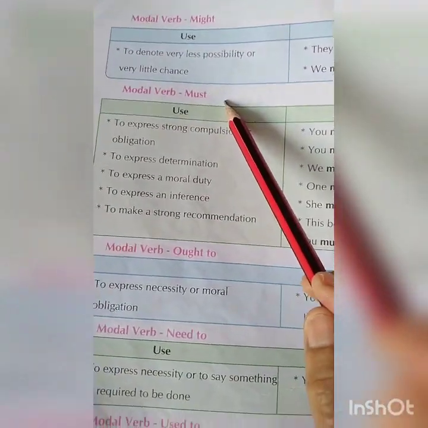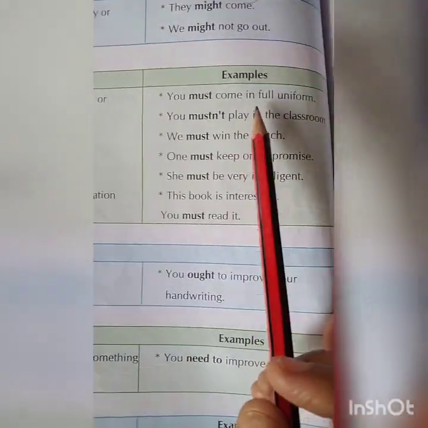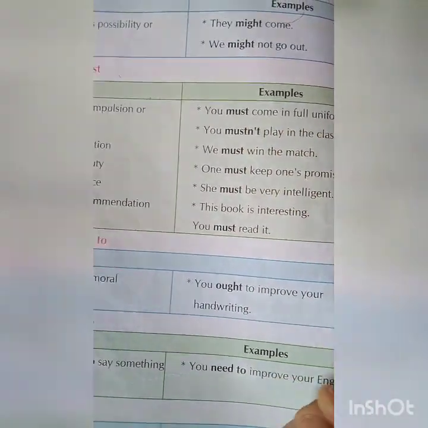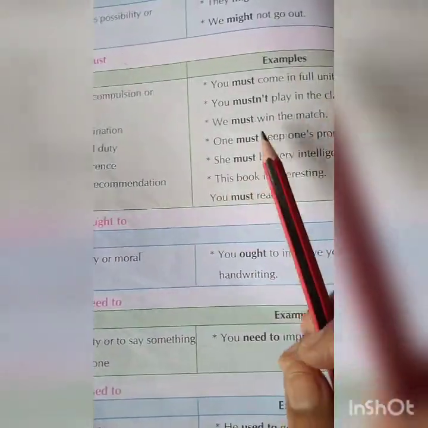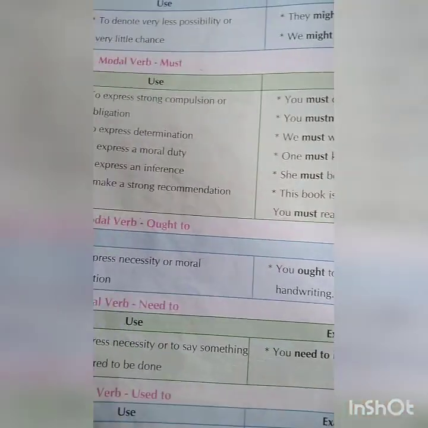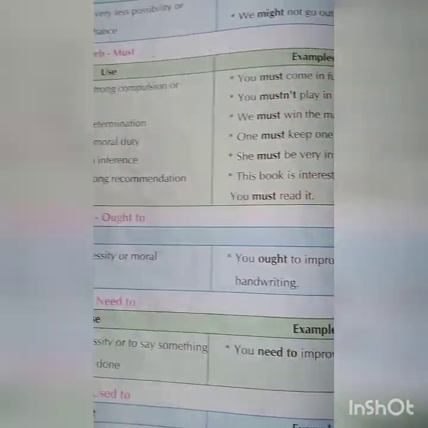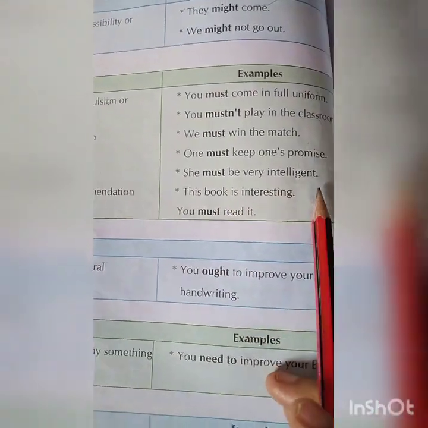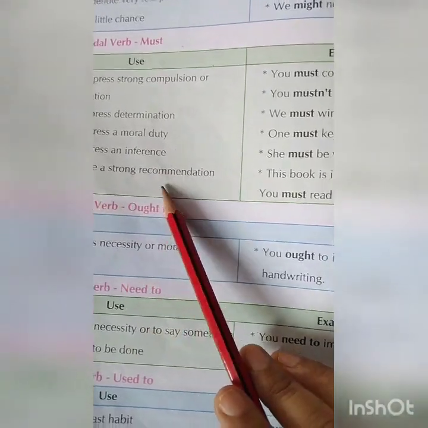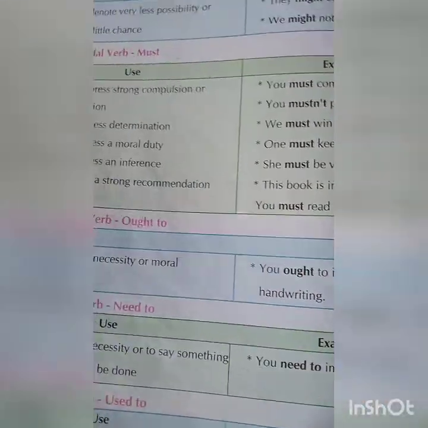Modal verb must, to express strong compulsion or obligation: You must come in full uniform, you must not play in the classroom. Determination: we must win the match. To express moral duty: one must keep one's promise. To express an inference: she must be very intelligent. To make a strong recommendation: this book is interesting, you must read it.